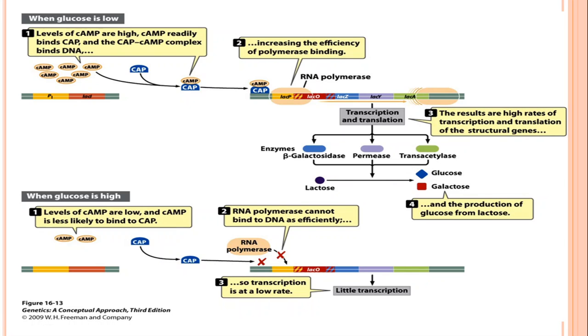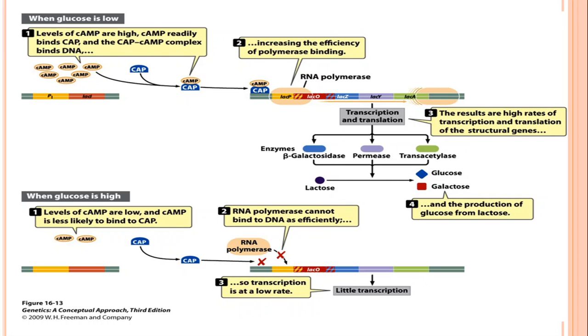So this is known as catabolite repression. That is, in the presence of both glucose and lactose, the cell will utilize glucose first, and when the glucose level decreases to a certain level, the cell switches over from the use of glucose to lactose.